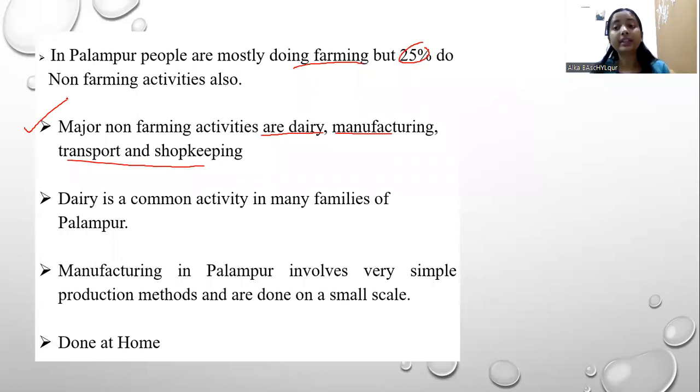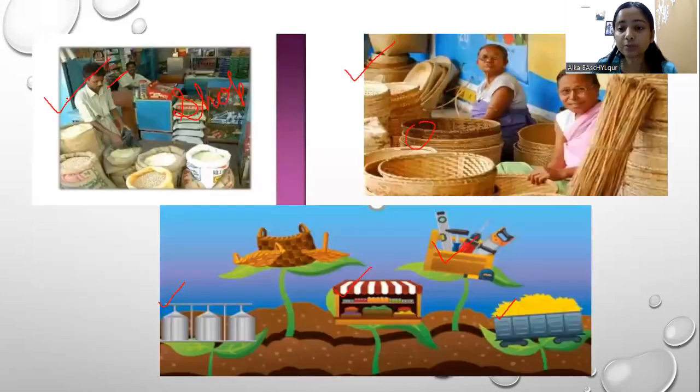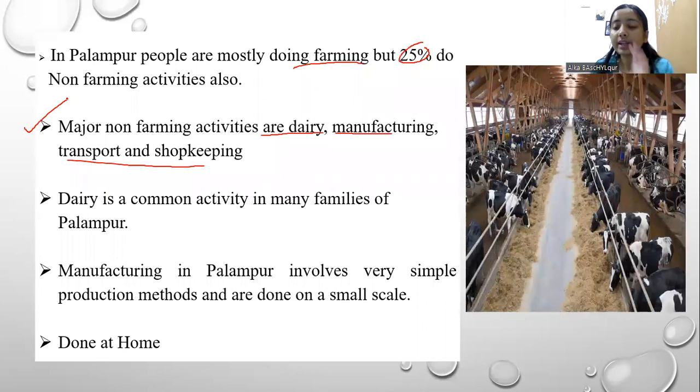Among these, dairy is one of the most common non-farming activities. Many of the families in village Palampur are involved in dairy production. So what is dairy production? It is producing or using cow milk and rearing these animals at one particular field. People give them food or whatever their requirement is, and in exchange they sell their milk in the nearby villages or to nearby homes. So this is what dairy production is.